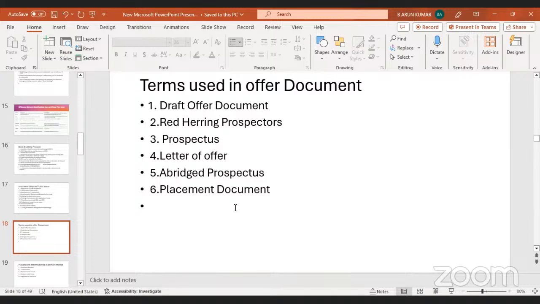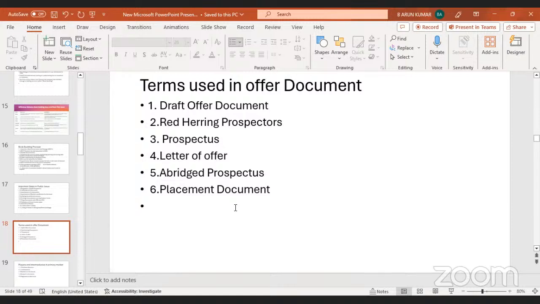Letter of offer. A letter of offer is an offer document issued to the existing shareholders in the case of a rights issue, and it is filed with the stock exchange before the issue opens. This we call the letter of offer.